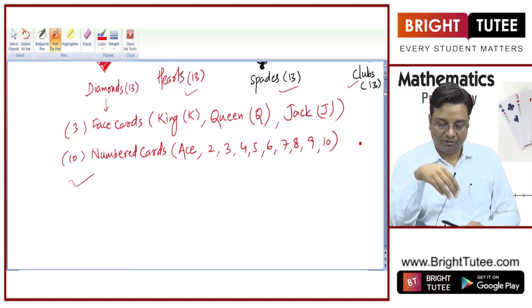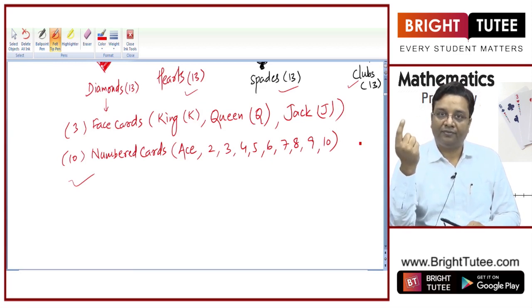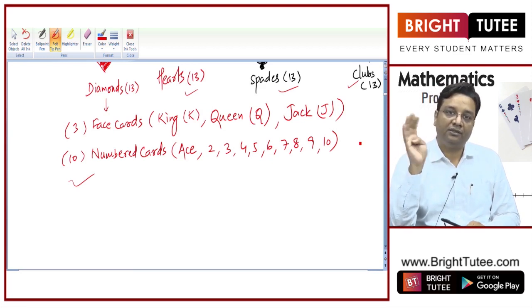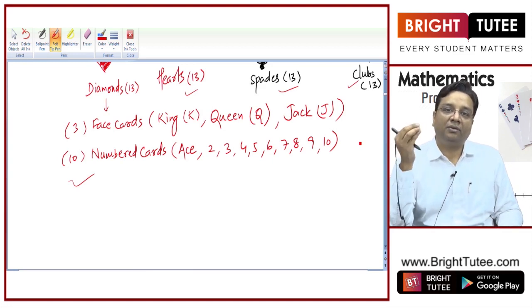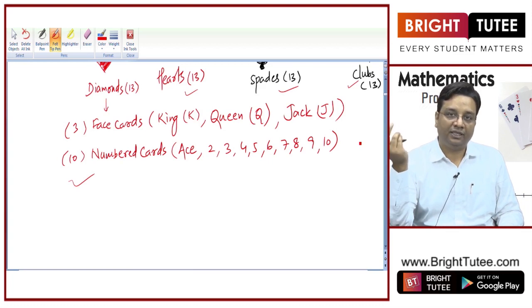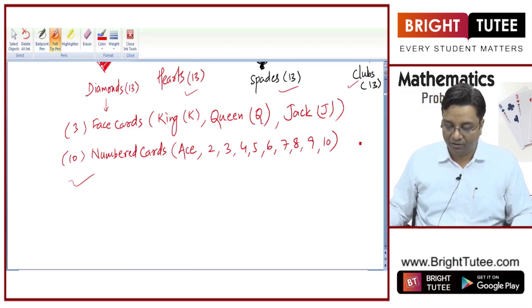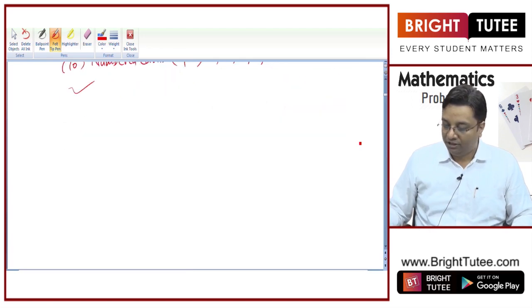In each of these you will have 1 king, right? So there are total number of kings 4. What are the total number of aces? 4. What are the total number of red cards? 26. What is the total number of diamond cards? 13. So this is how you will think about these cards, right? I hope now the theory part is clear.